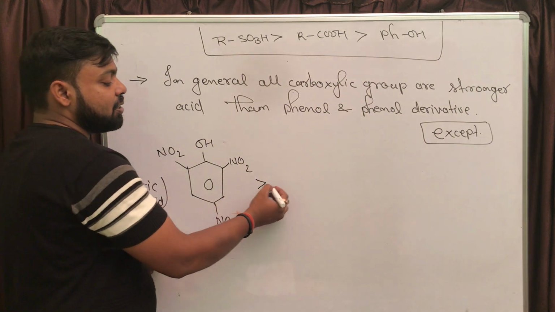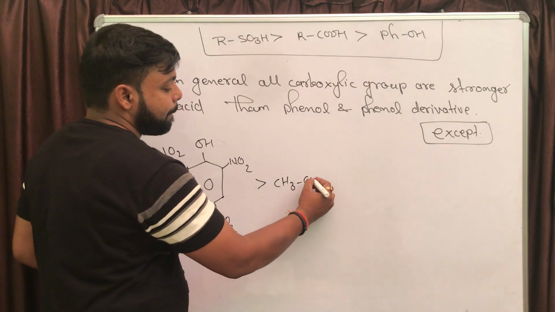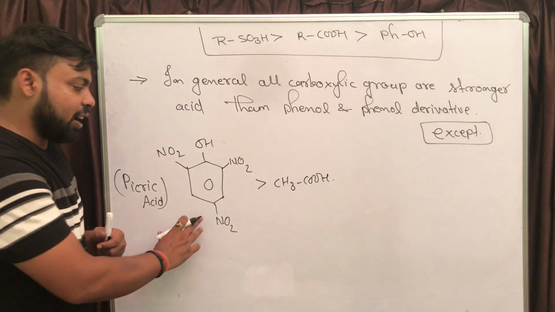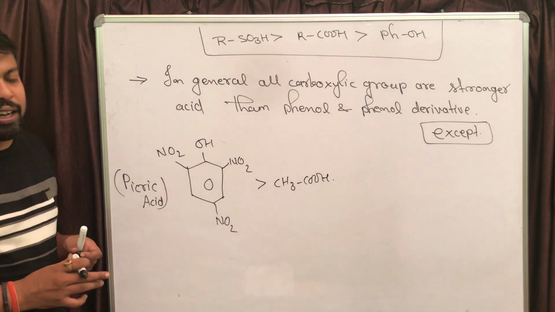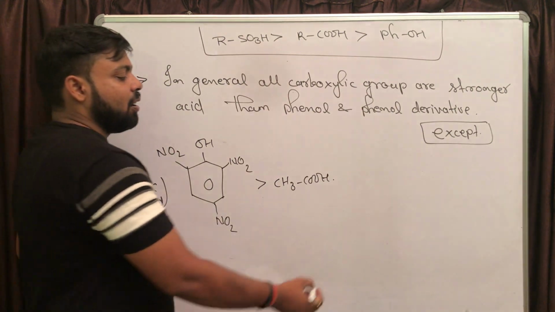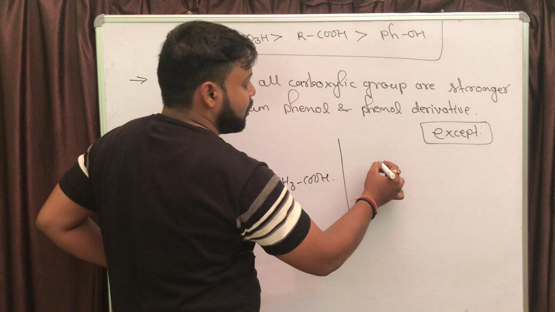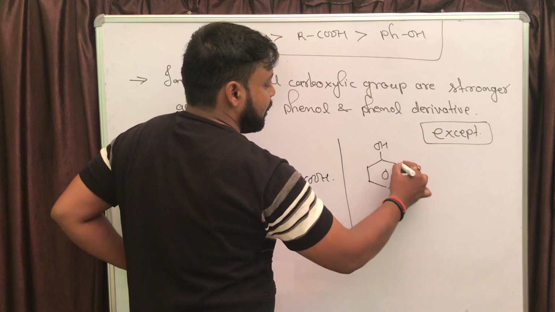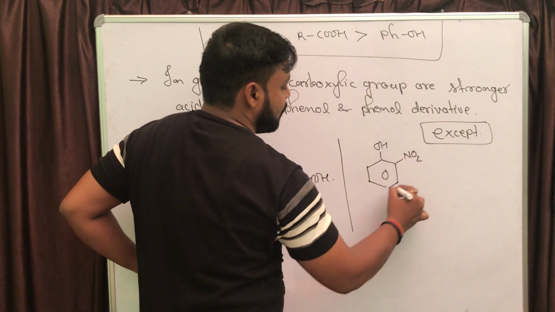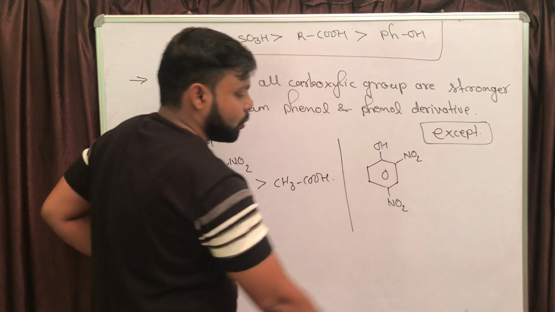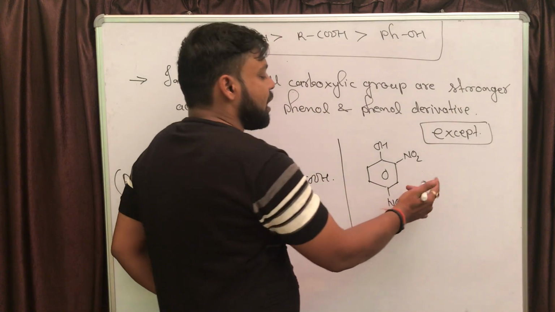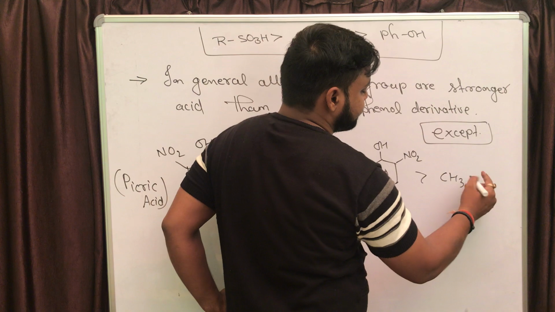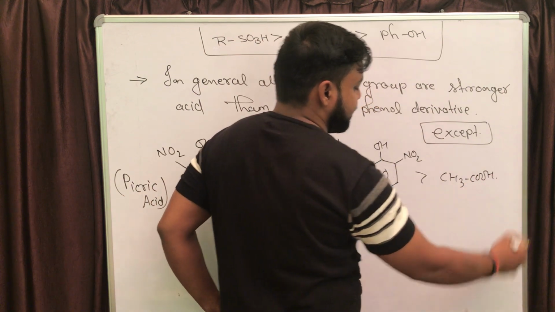Picric acid is a stronger acid than acetic acid. Remember this one. One thing I also want to add on, if only two NO2 groups are there, let's say at ortho and para position, then also its acidic strength is going to be more than acetic acid.